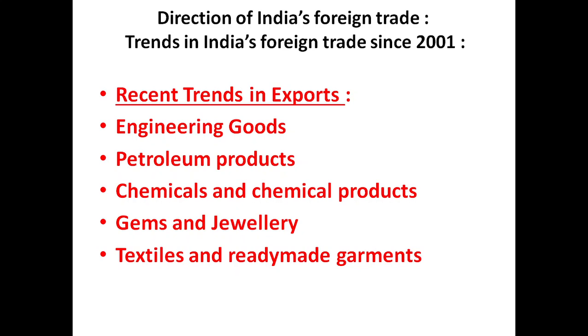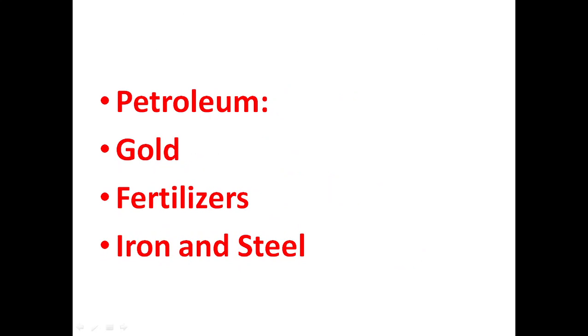The next is textile and ready-made garments, which are also exported, and that statistical data is also given in your textbook. And next is petroleum, trends in imports. What is happening in the case of imports of petroleum, gold, fertilizers, iron and steel, we can see in the trends in the imports.